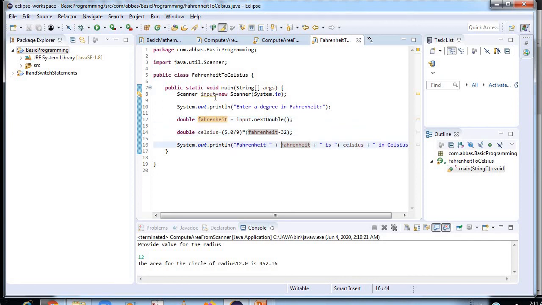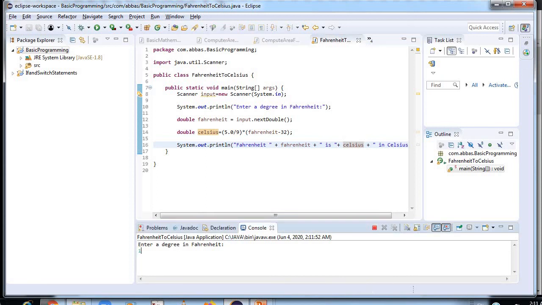So 100 is the Fahrenheit value, and it will get converted into Celsius, and the result will be printed in Celsius. So let's see the output. Let's say I write 100 over here.